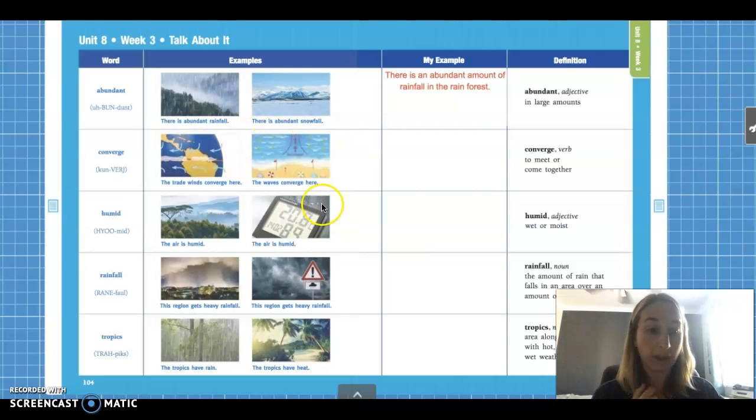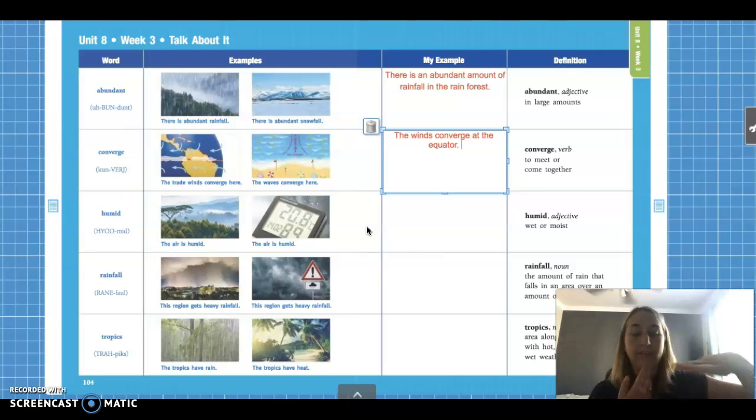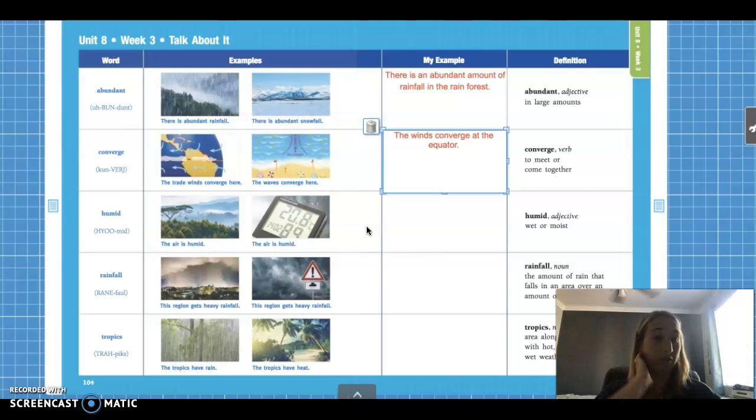Okay, so we're going to write a sentence. I'm going to write a sentence based on this first picture, okay? The winds converge at the equator. Remember, the equator is that invisible line that divides the earth in half. So there's winds coming from the north, winds coming from the south, and then they come together along the equator. They converge, okay, guys? So go ahead and pause the video, write your sentence, and draw your picture.